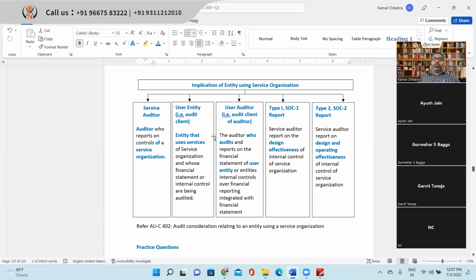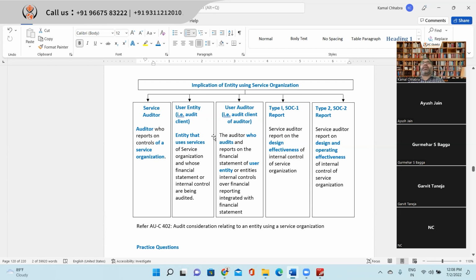The Type 1 SOC report is of the service auditor. Who is the service auditor? Sanchit and Garvit. Garvit, are you here? Yes, sir. So the service auditor reports on the design effectiveness of the internal control.